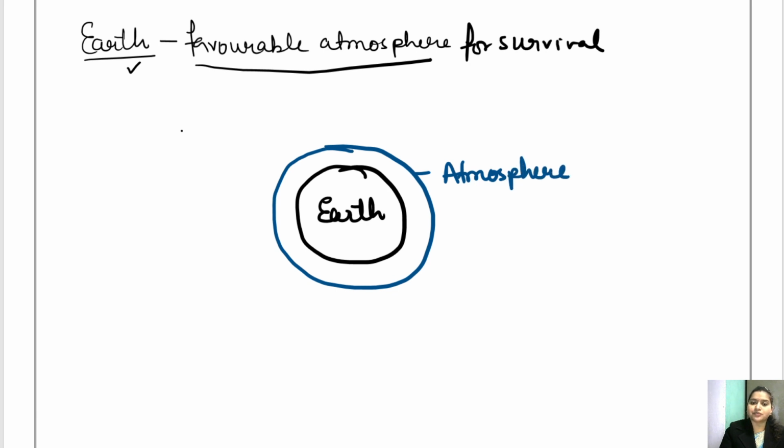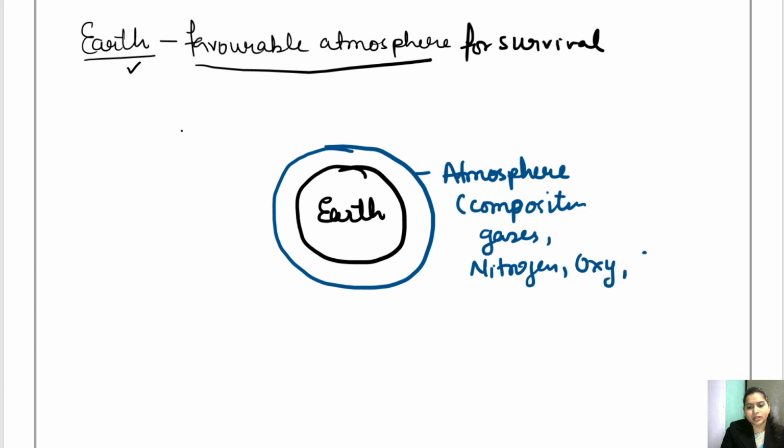Now this atmosphere is nothing but a composition of several gases like nitrogen, oxygen, carbon dioxide, and other gases like water vapor and everything. All right, so it is a blanket, a protective layer around the earth.